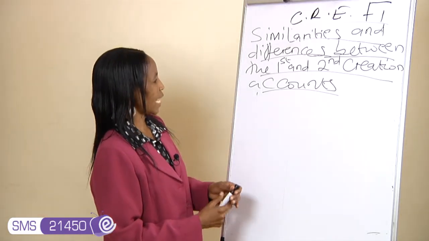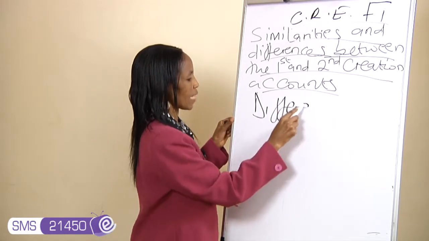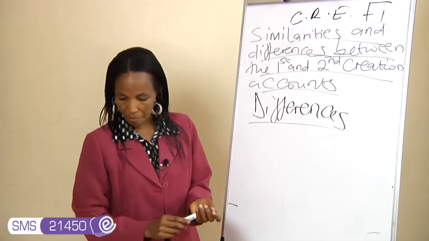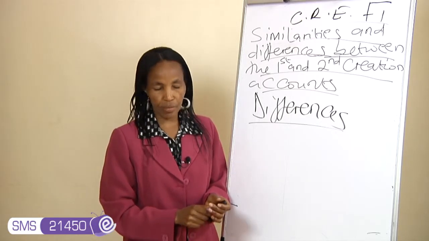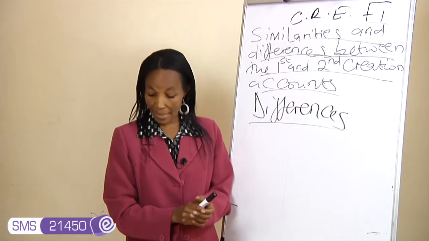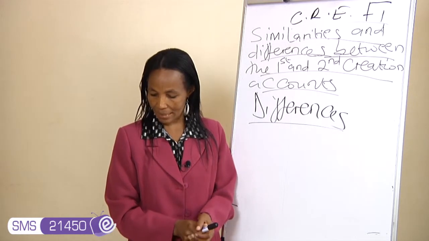Those are the similarities, and now let us look at the differences between the first and the second creation accounts, and we have many of them. One, in the first creation account, there is the mentioning of the light, moon, and stars.